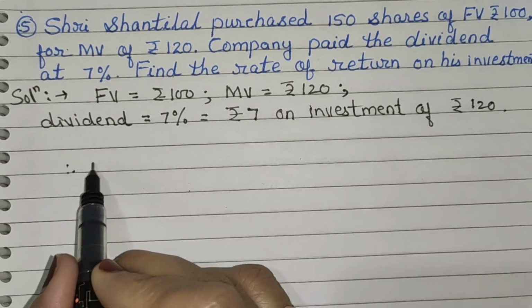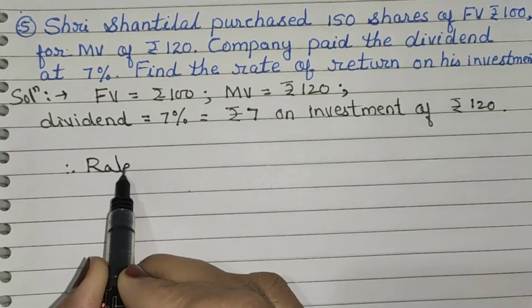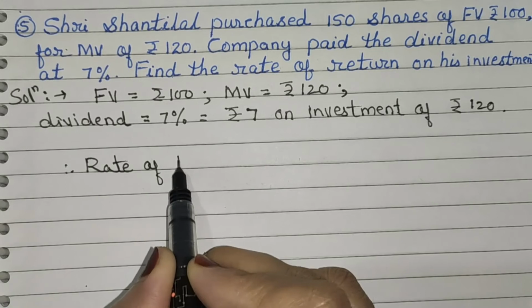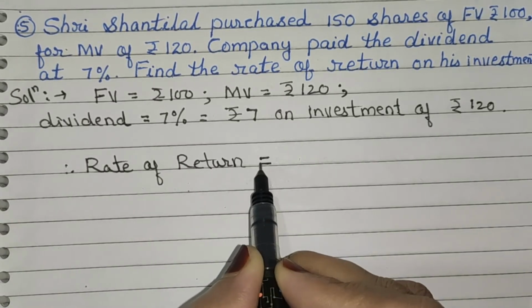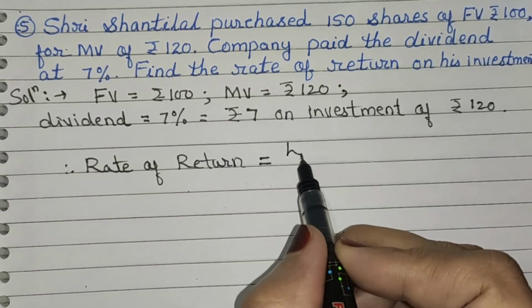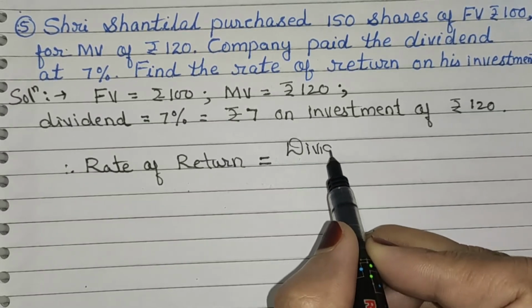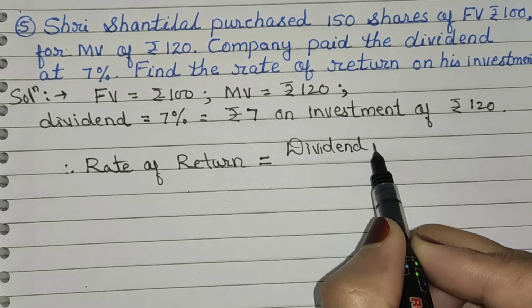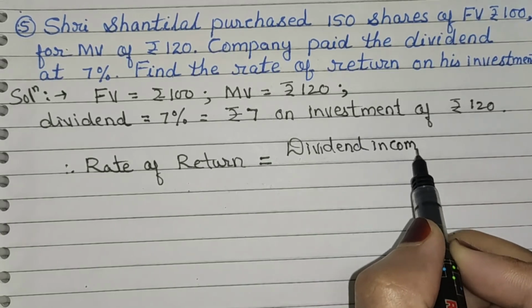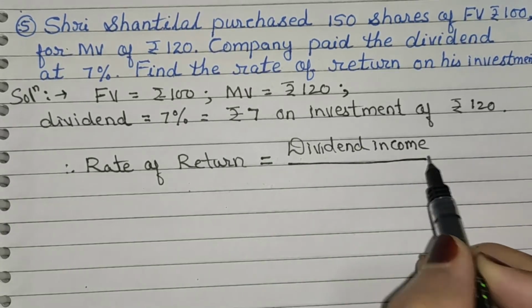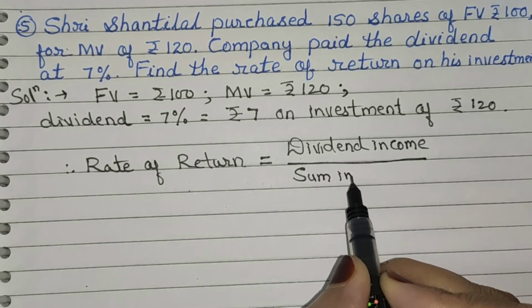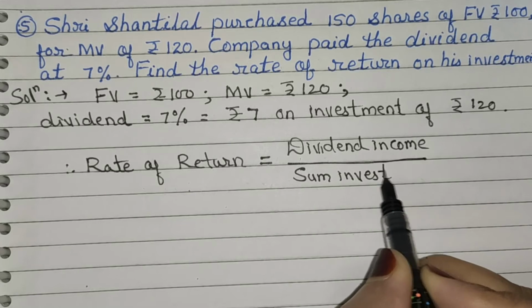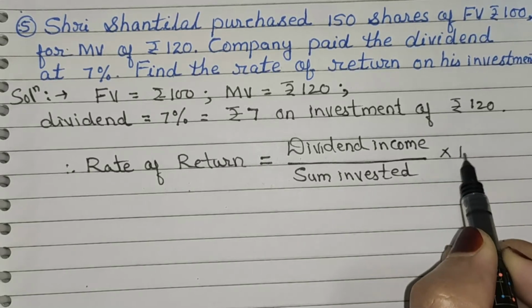Therefore we know that rate of return is equal to dividend income upon sum invested multiply by 100.